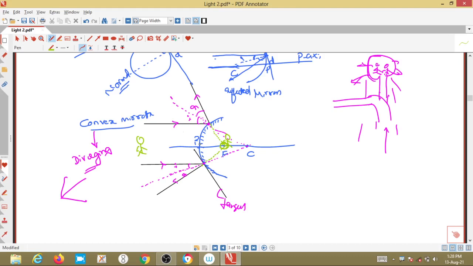So you understood, in the case of a concave mirror, the rays get converged at a point, the focus, and there we get an image. In the case of a convex mirror, the diverging phenomenon takes place and the rays appear to be focused on this particular point. Here we get the image formation. Clear now? Okay. Now, the next important point is the focal length.